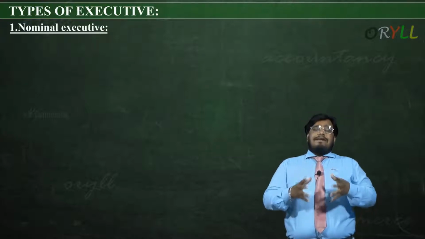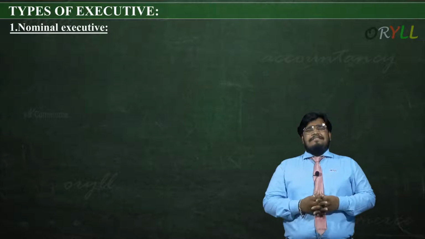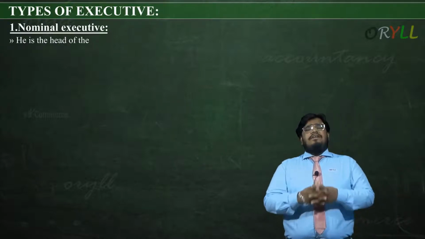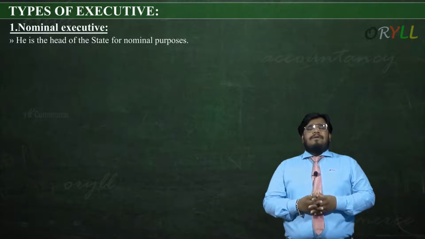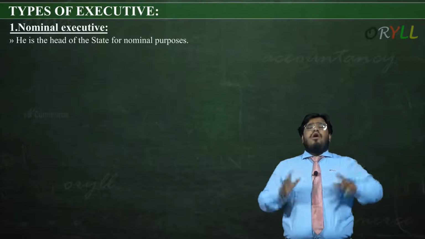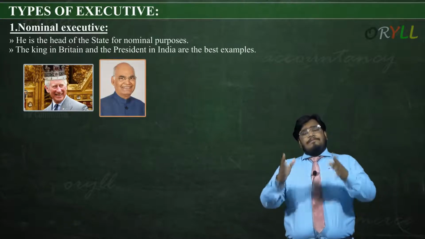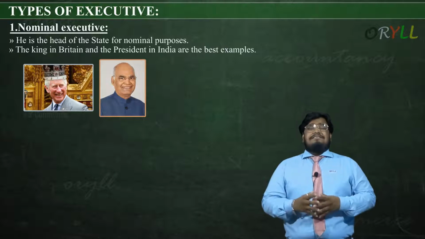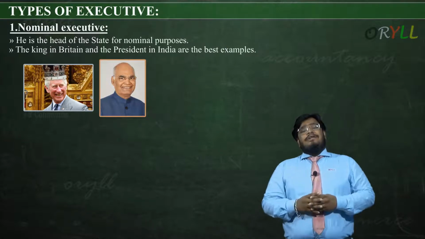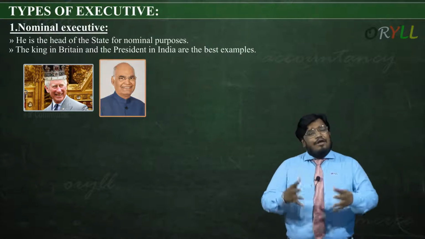Guys, by the name nominal only we are understanding that it's a namesake executive. It's there just for a namesake, naam ke vaste. He is the head of the state for nominal purposes. That means a nominal executive is a head of the state for nominal purposes, and the king in Britain and the president in India are the best examples. So guys, these people are the best examples of nominal executive, and they are there only for nominal purposes.